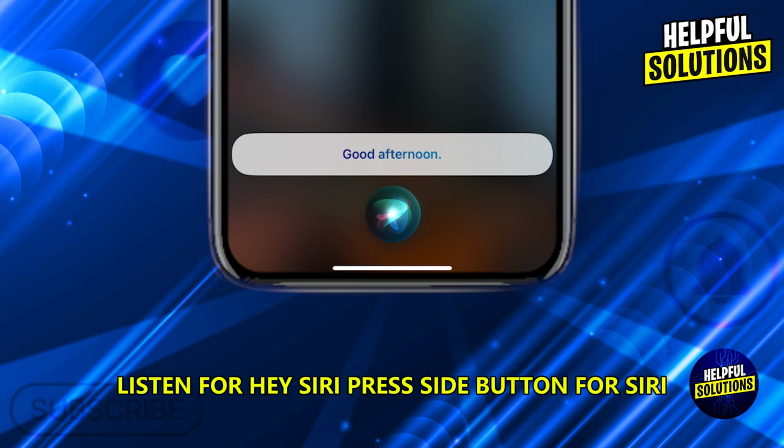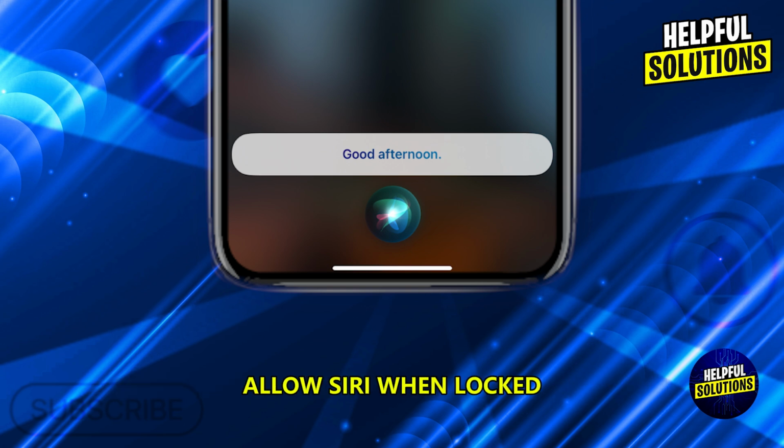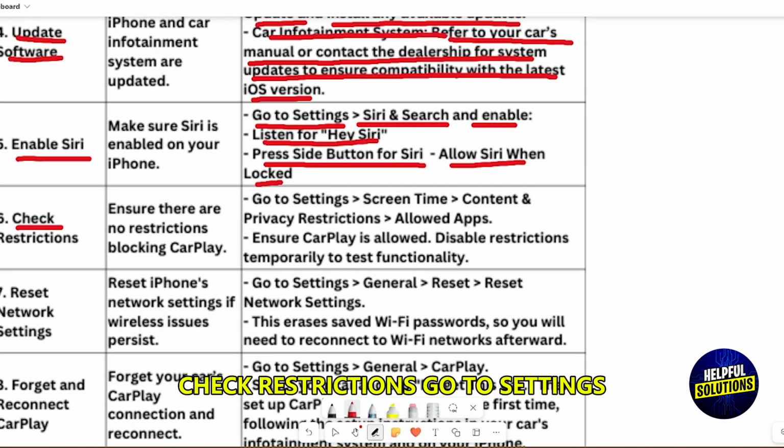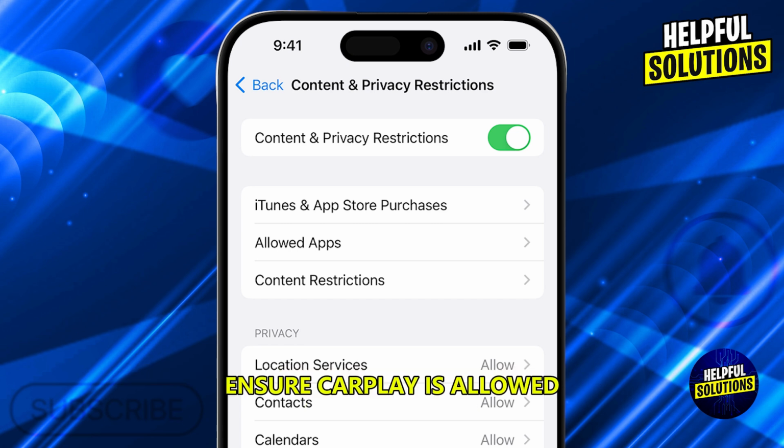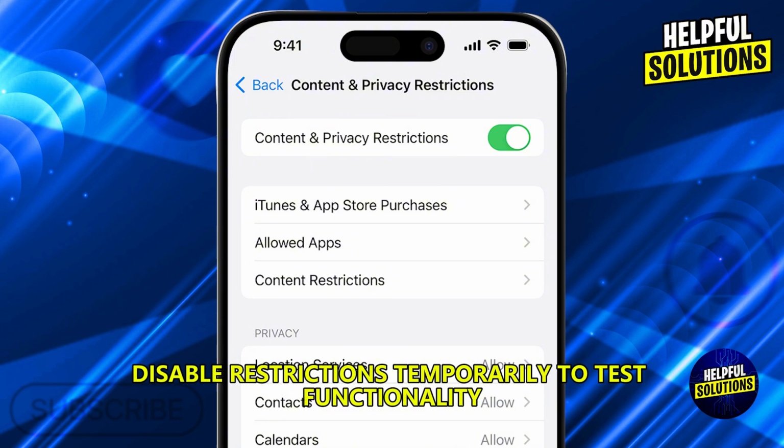Enable Listen for Hey Siri. Press side button for Siri. Allow Siri when locked. Check restrictions. Go to Settings, Screen Time, Content and Privacy Restrictions. Allowed apps: ensure CarPlay is allowed. Disable restrictions temporarily to test functionality.